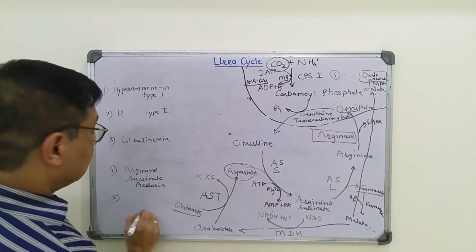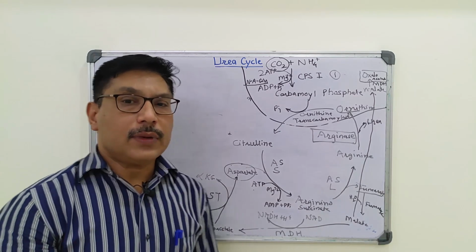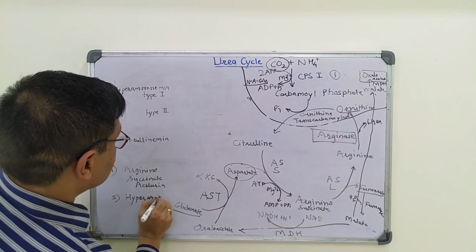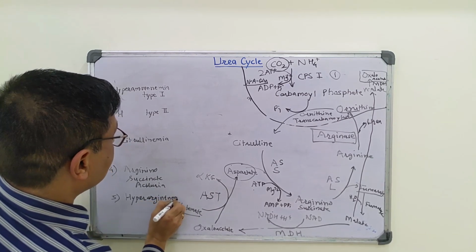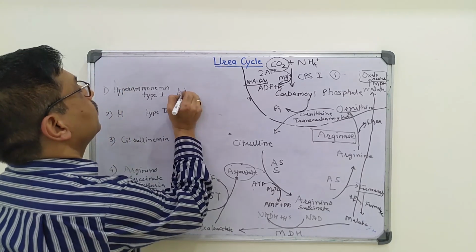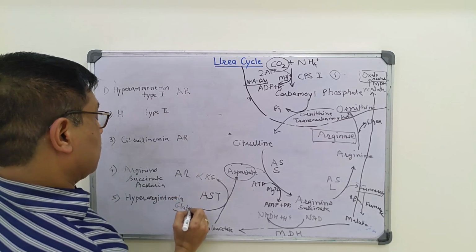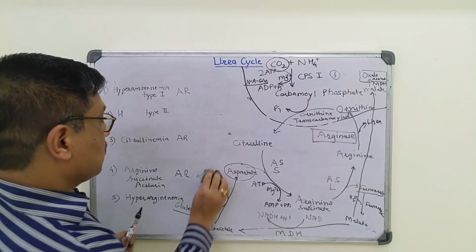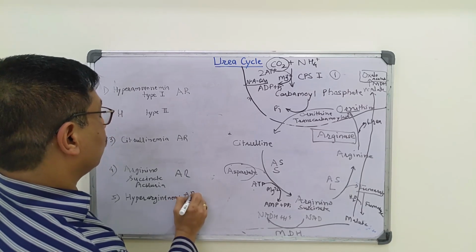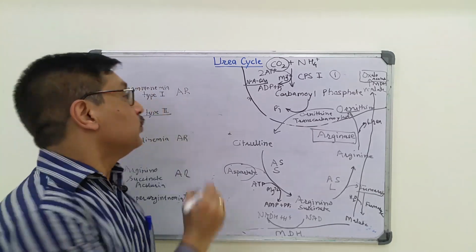Fifth one is hyperargininemia. All these conditions are autosomal recessive except hyperammonemia type 2, which is X-linked.